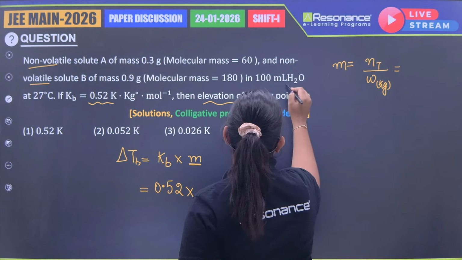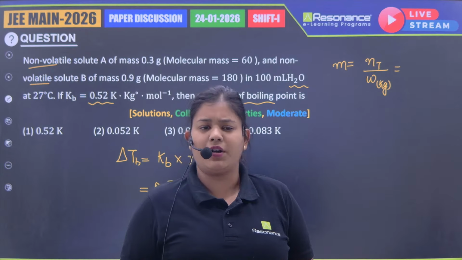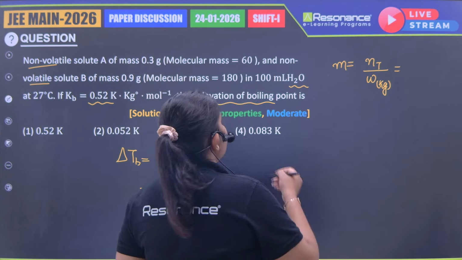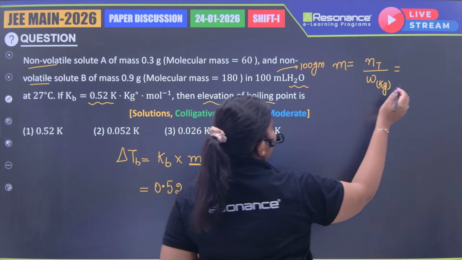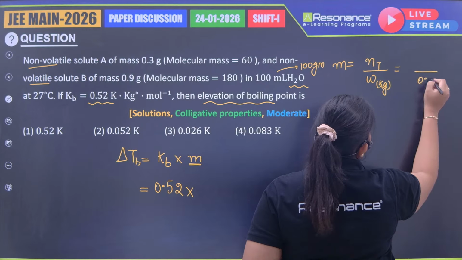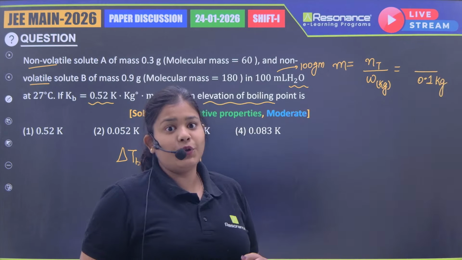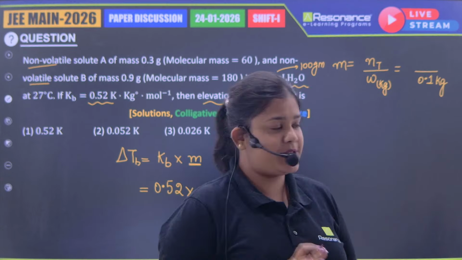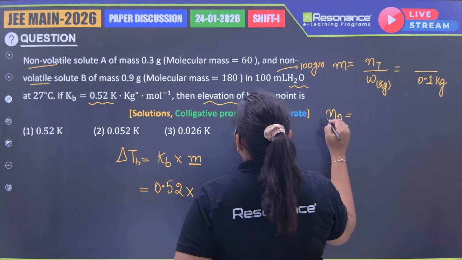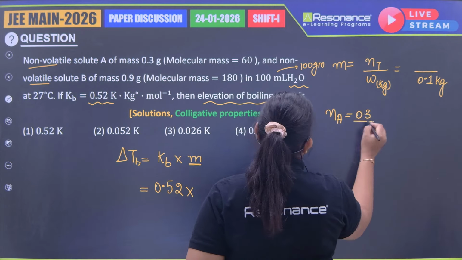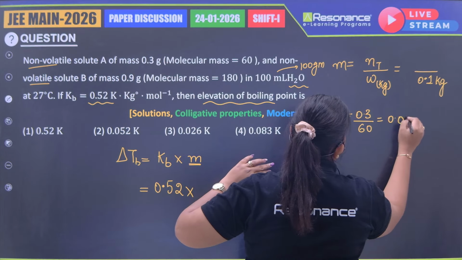The solvent given here is H2O, 100 ml. Density is not given, so we will consider it as 1. So I can say it is 100 gram, which in kg comes out to be 0.1 kg, right everyone? Now let's find out the total moles. Total moles will come from the moles of A as well as the moles of B. Moles of A is equal to mass of A divided by molecular mass, that is 60, which comes out to be 0.005.